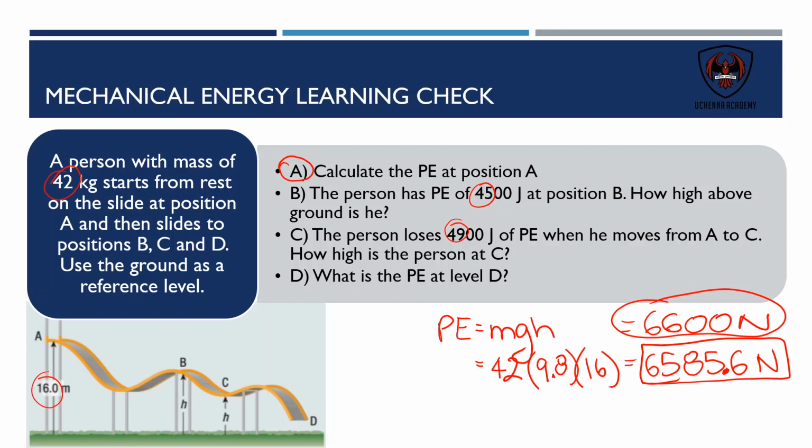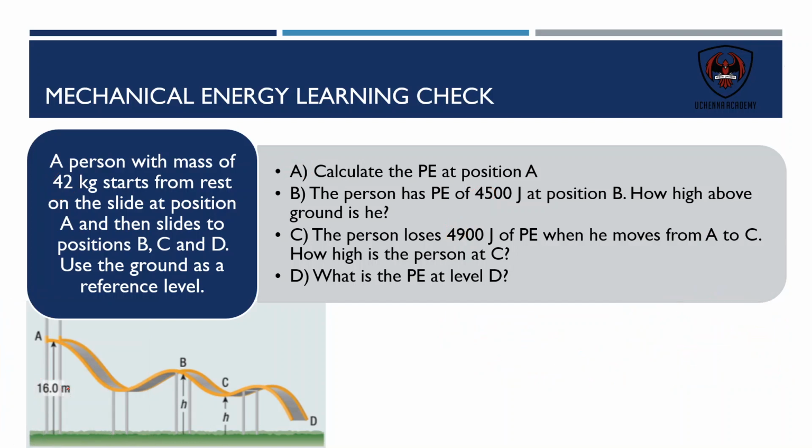So the second question is, the person has potential energy of 4,500 joules at position B. How high above the ground is he? So, well, if the original energy was 6585, this new energy is 4,500. So we have lost about 2,085 joules of potential energy. But we know that he's got, at position B, we know the potential energy. So potential energy, again, if we use the formula, potential energy is equal to mgh. We've got 4,500 joules at that height, mass has not changed, g has not changed, then we can easily figure out the height. So we're going to do 4,500 divided by whatever 42 times 9.8 is.